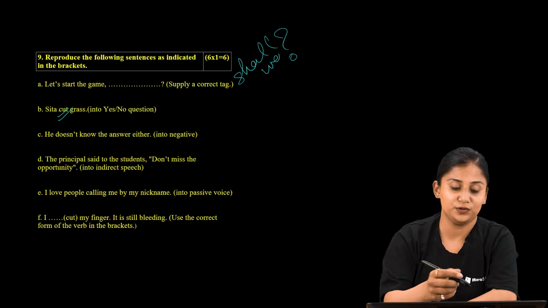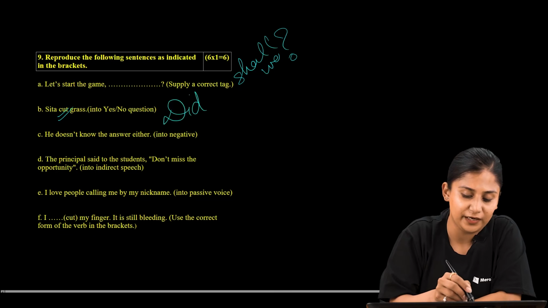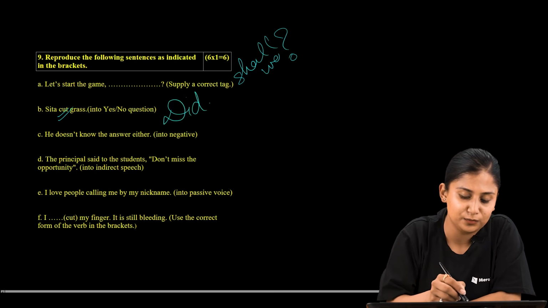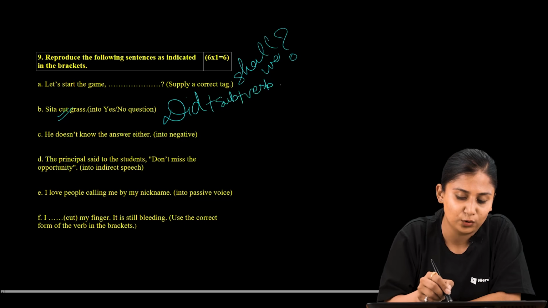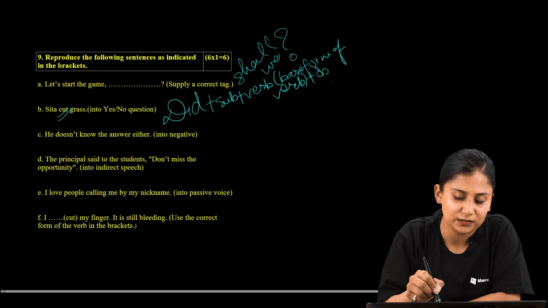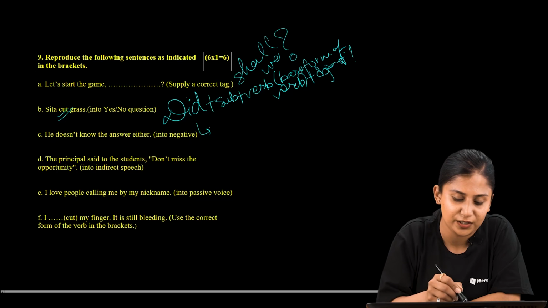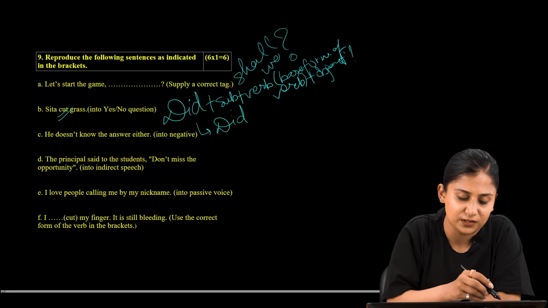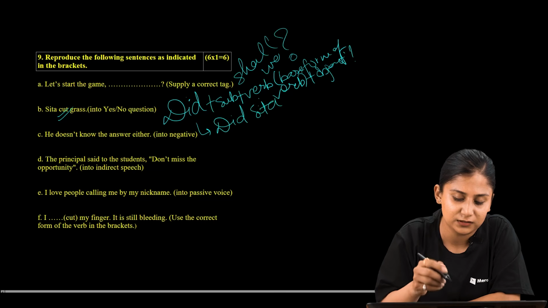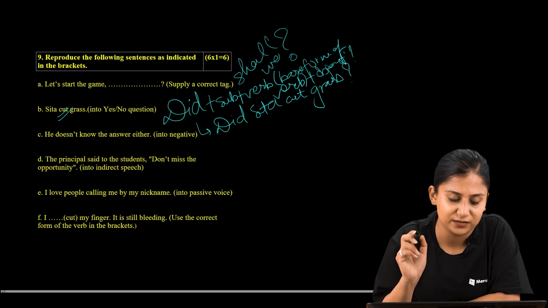The auxiliary verb would be did. You are correct. Did, and then we add the subject, then the base form of the verb, and then the object. Now let us create a sentence based on the structure. Did, our subject is Sita. Did Sita cut grass? Question mark.